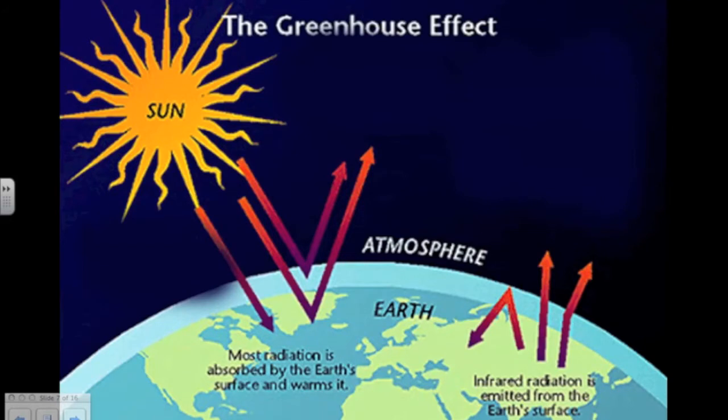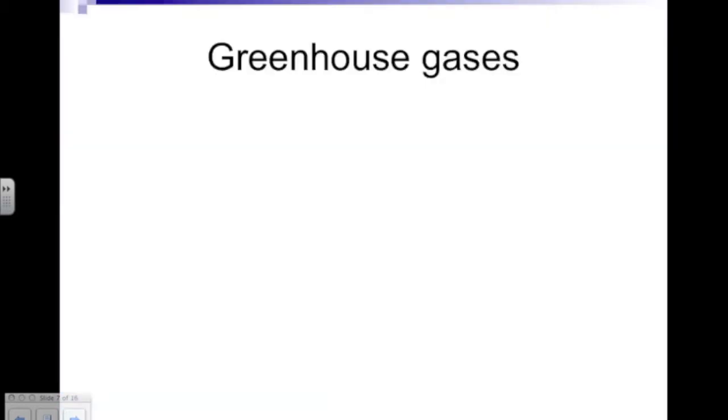This is a diagram of the greenhouse effect. As indicated by the red arrows coming from the sun, thermal energy enters our atmosphere, and most radiation is absorbed by the Earth. However, some of it reflects back out of our atmosphere into space. Some of it reflects off of our atmosphere back into Earth. So this concludes the natural greenhouse effect.